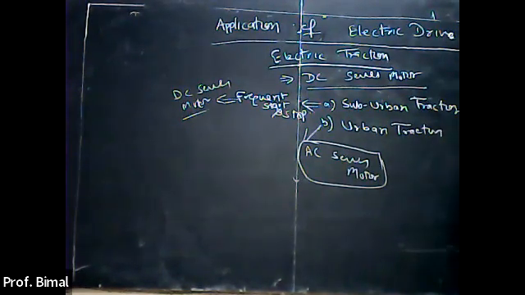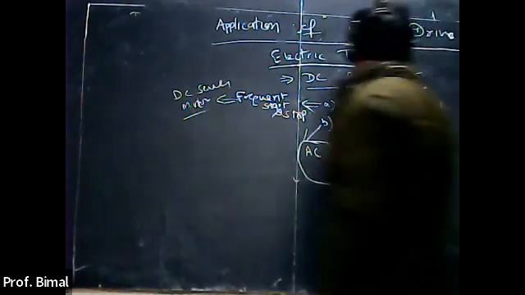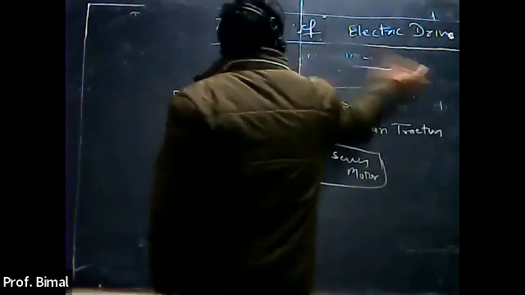That's why instead of DC series motor, we will prefer to use AC series motor, right? Now come to the next part, that is lathe, milling and grinding machine.